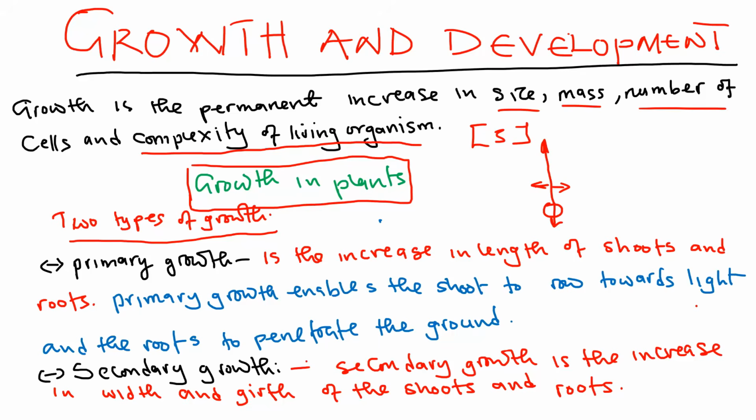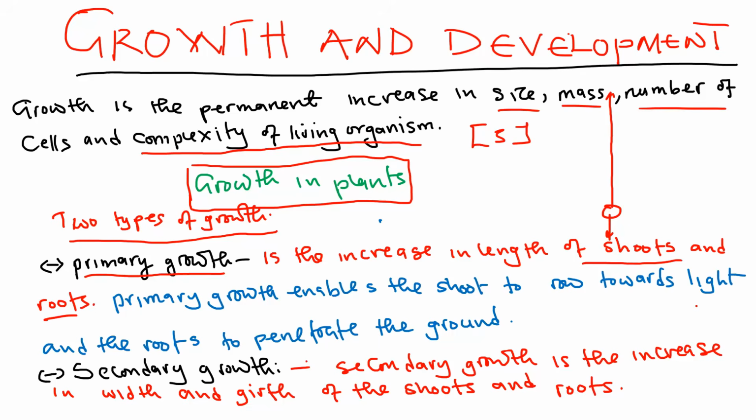We have primary growth. Now, pay attention. So, types of growth in plants, we have primary growth. Now, primary growth just involves the increase in length of the shoot, which means the plant, if this is a seedling, it starts just growing, going up, and also going down in terms of the root. That itself is primary growth. So, primary growth is just an increase in the length of a shoot, and the roots.